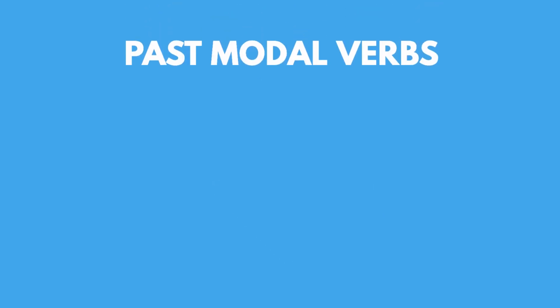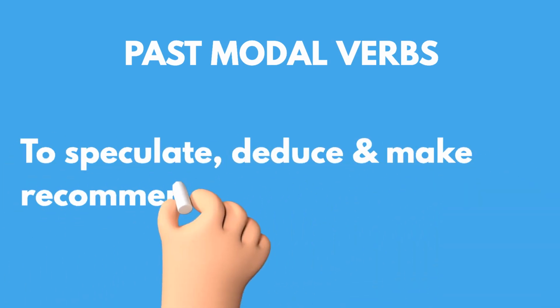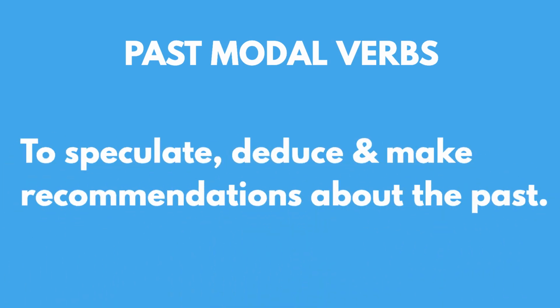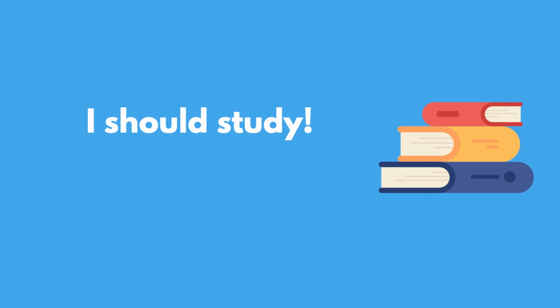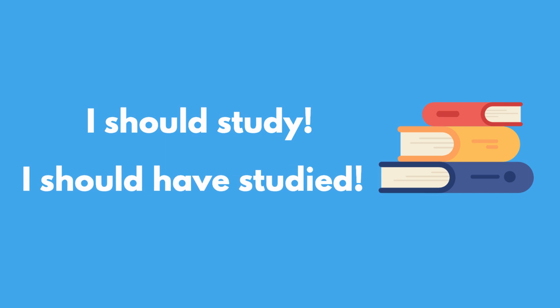But today we're talking about how to use modal verbs to speculate, deduce, or make recommendations in the past. So what are past modal verbs? If I say, I should study, I'm talking about what I think would be a good idea now, as we use should to make recommendations or describe what we're supposed to do. If I say that I should have studied, I'm talking about what would have been a good idea for me to do or what I was supposed to have done in the past.